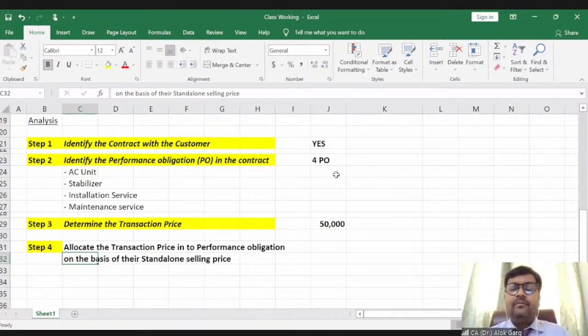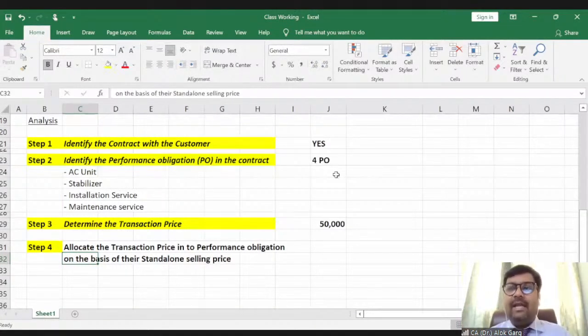If I would have purchased only the AC unit, then what would be the cost of this AC unit? If I need to buy this stabilizer, for example, a Bluebird stabilizer from the market, what is the cost of this stabilizer? If I need to get this AC installed from a mechanic or a technician, he will charge 1,500 or 2,000 bucks. If I get this maintenance service from, let's say, Urban Company, Urban Clap.